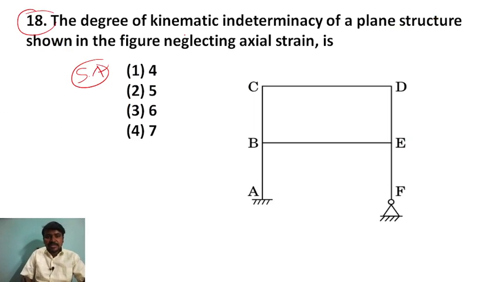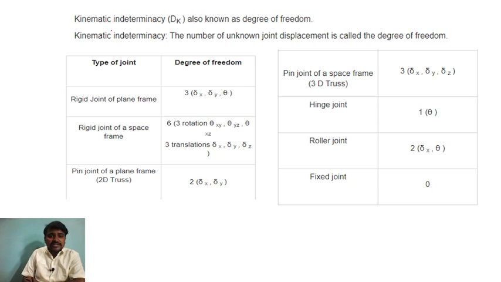Question number 18. Degree of kinematic indeterminacy of a plane structure in the given figure, right, neglecting the axial strain. Let me tell you, first of all understand what is meant by kinematic indeterminacy. That is the number of unknown joint displacements, which is called the degree of freedom. The number of unknown joint displacements, how many joint displacements there are, that we call the degree of freedom.